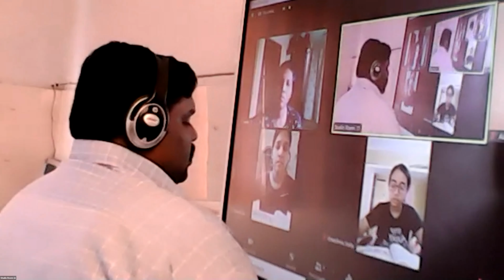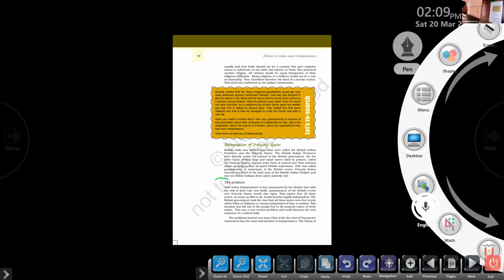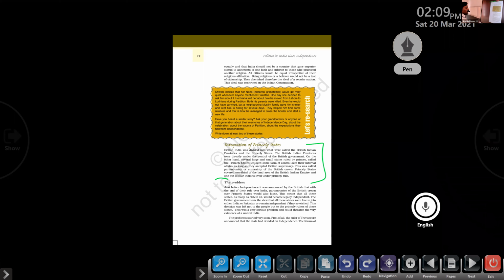First of all, in your textbook, that is page number 14. We discuss the integration of the princely states, the major problem faced by the interim government. Integration of the princely states to the Indian Union. So what is the problem here?